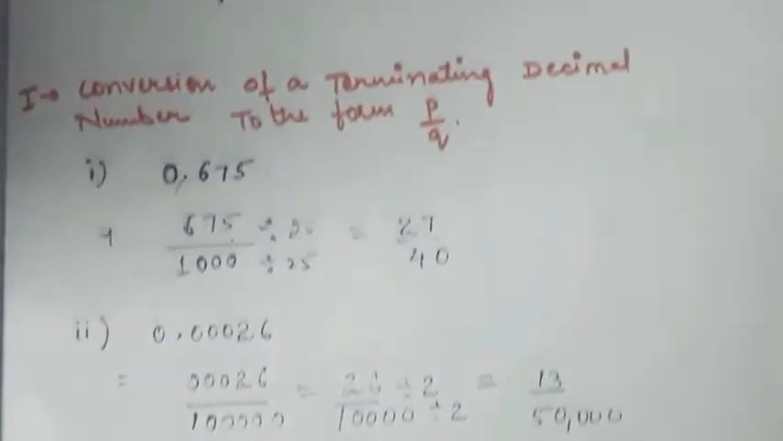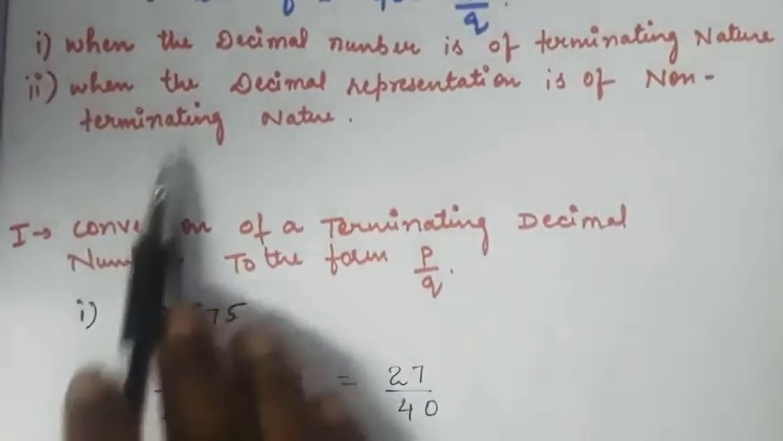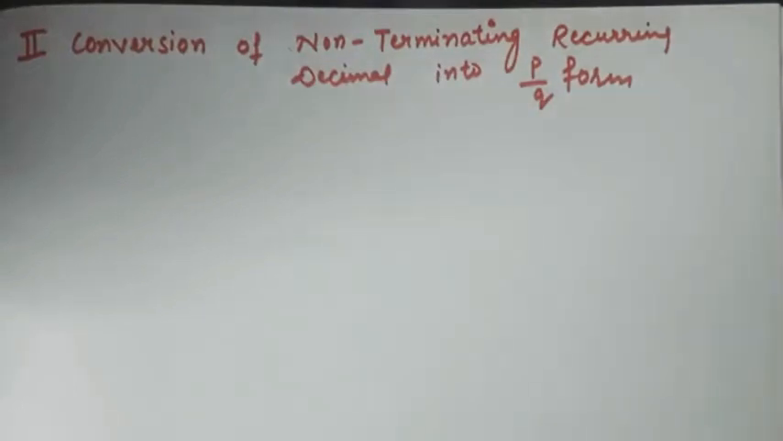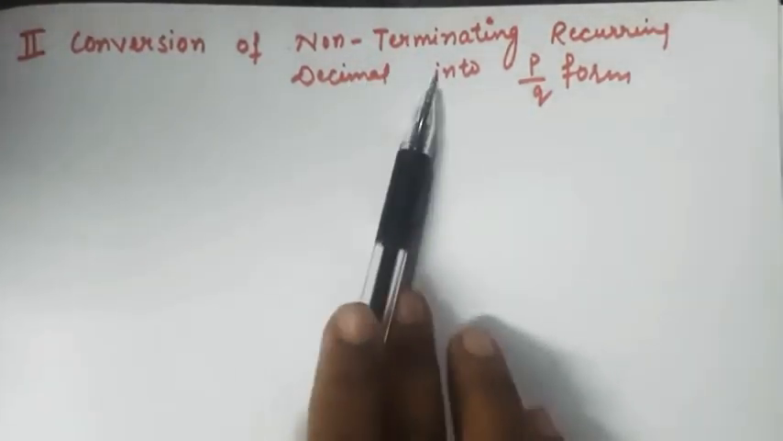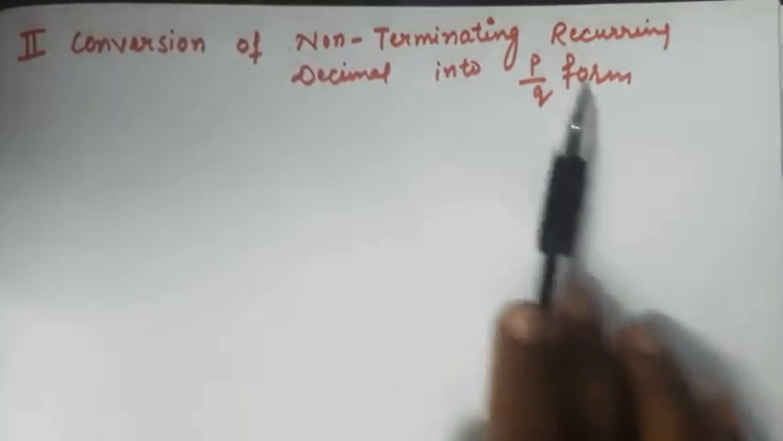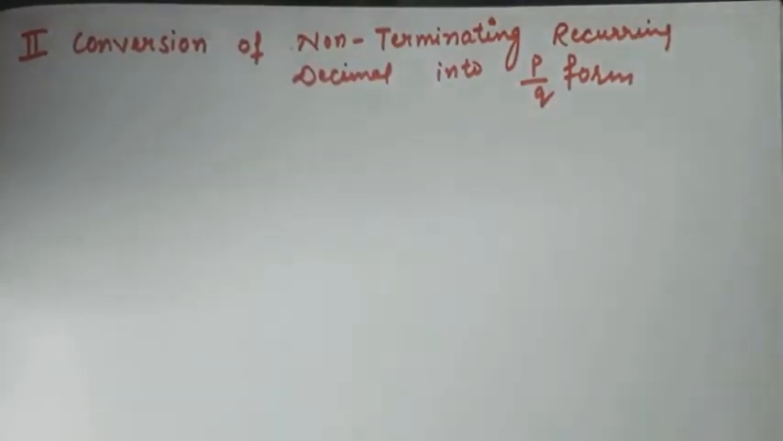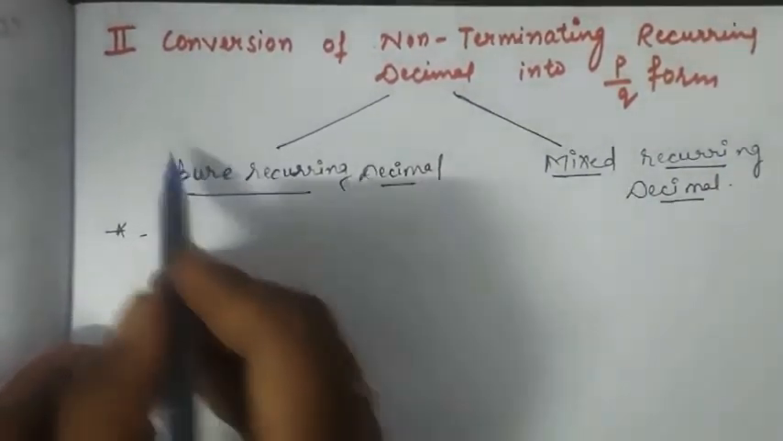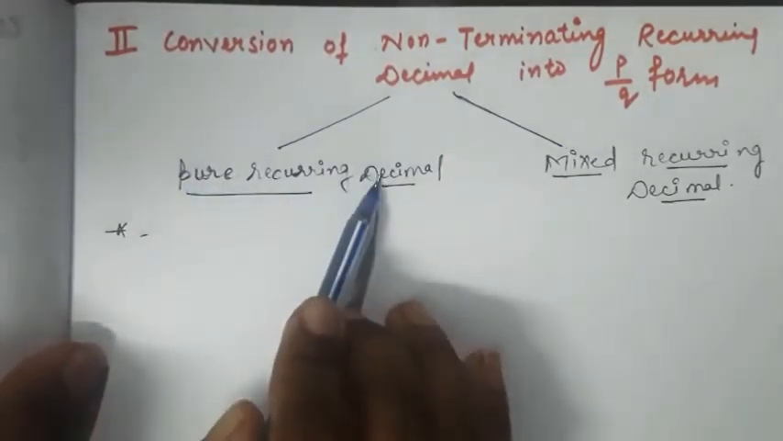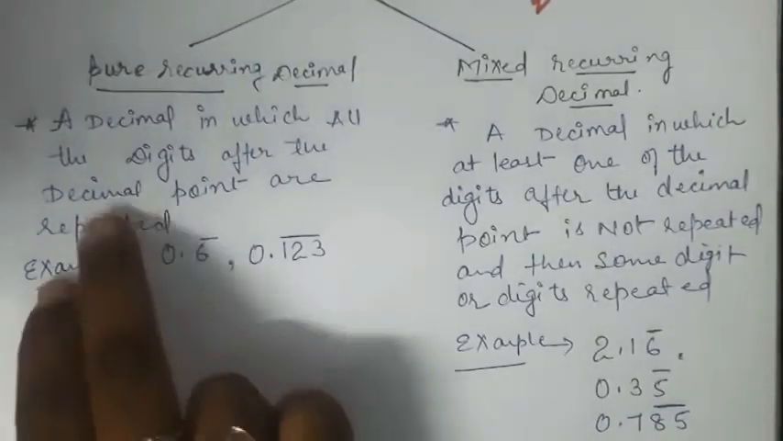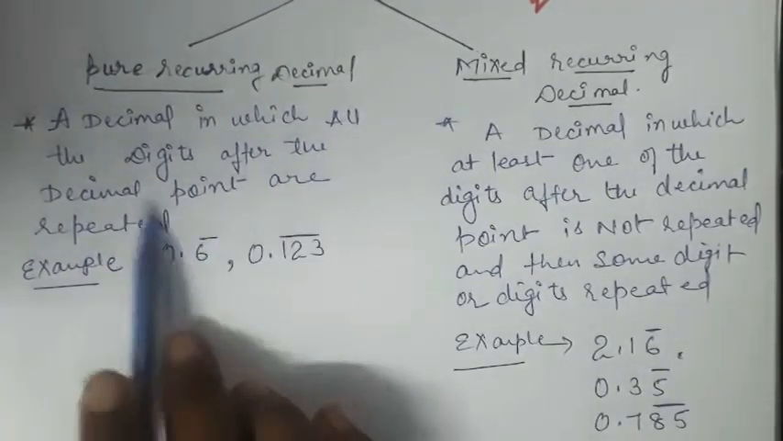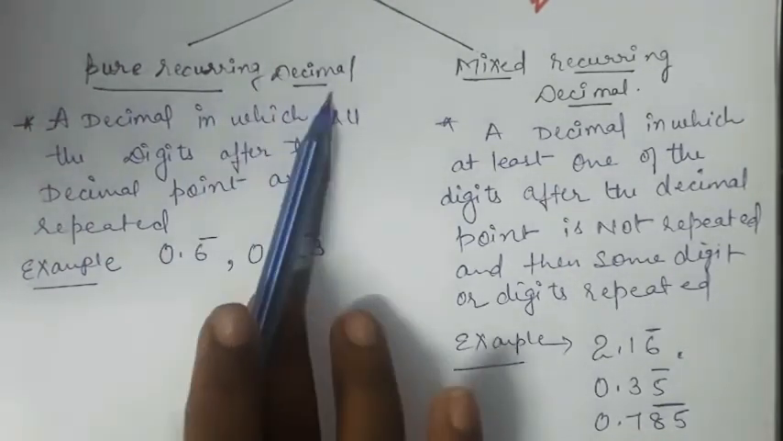Similarly, we can discuss the second part, when the decimal representation is non-terminating in nature. It is also of two types. One is pure recurring decimal and another one is mixed recurring decimal. First of all we will discuss the pure recurring decimal. A decimal in which all the digits after the decimal point are repeated is called a pure recurring decimal.